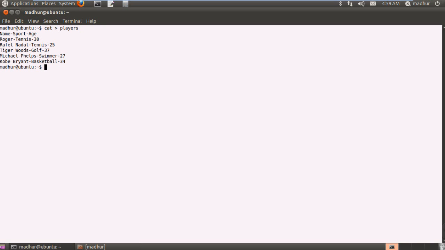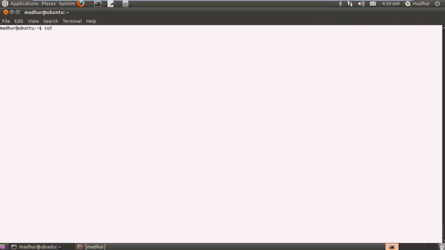I'm gonna press Ctrl D and I'll see how my file looks by typing in cat players, and there you go. I have my data organized under three columns. The first is name, the second is sport, and the last one is age. Roger Federer plays tennis, his age is 30, and Kobe Bryant plays basketball and his age is 34. Now we are going to see what cut can be used for.